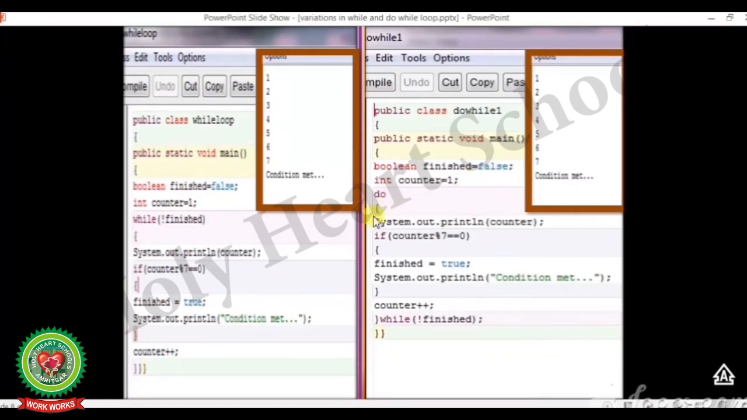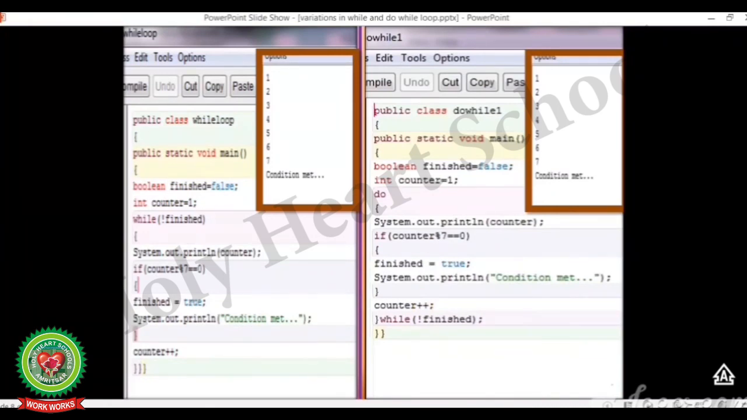Do, curly bracket start, System.out.println(counter), the value of counter will be printed, that is 1. Then the condition is there: if counter modulus 7 double equal to 0, then we will enter this block and the value of finish is changed into true and the message will be printed, System.out.println condition met. But if counter modulus 7 is not equal to 0, then the value of counter will be incremented by 1, that is counter++. The counter++ will change it into 2.